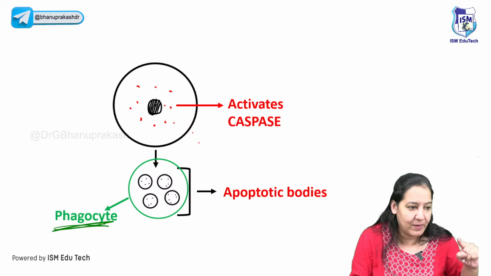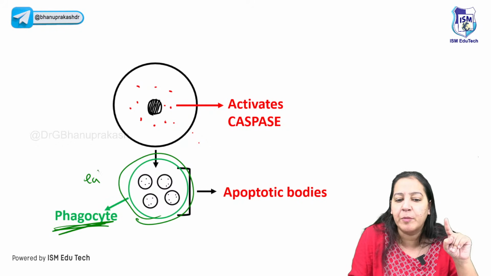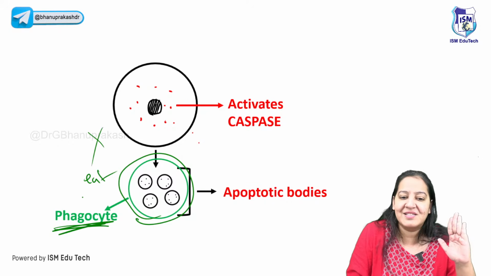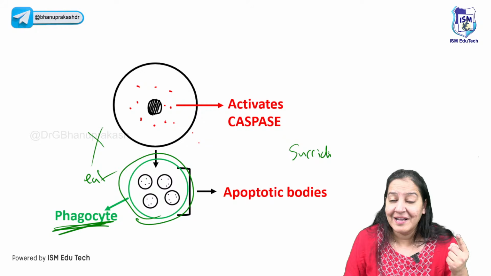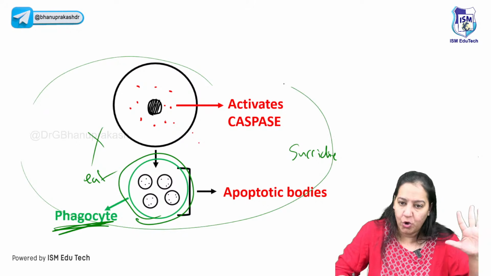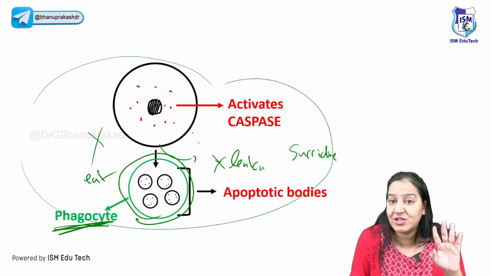In the end, a phagocyte will come and engulf all the apoptotic bodies, eat all the apoptotic bodies. So the cell has disappeared from the world. Basically, the cell has done suicide because no one knows about it. No one knows. It was silent, without any leakage. Since there is no leakage, there is no inflammation.